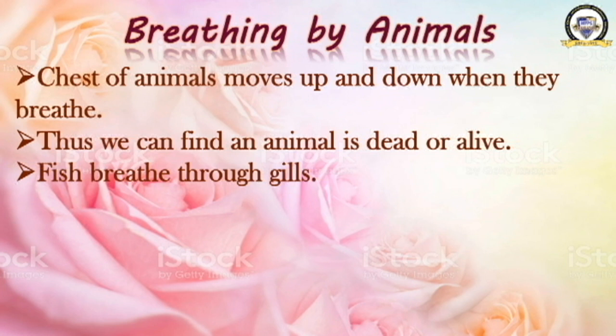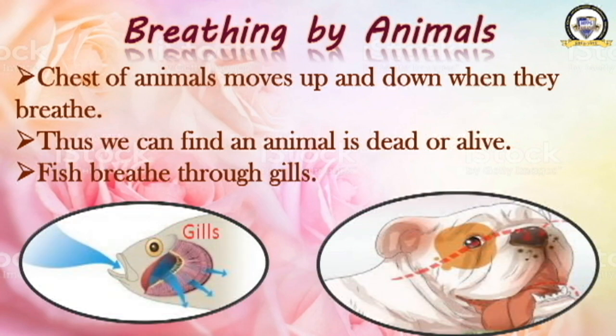Okay. Now there are some organs for some animals. One has been written here now. What is it? Fish breathe through gills. And what do we use to breathe? We use our nose and lungs to breathe. The air is inhaled and exhaled by our nose. And fish, what is their breathing organ? That is gills. I'll show you the picture.